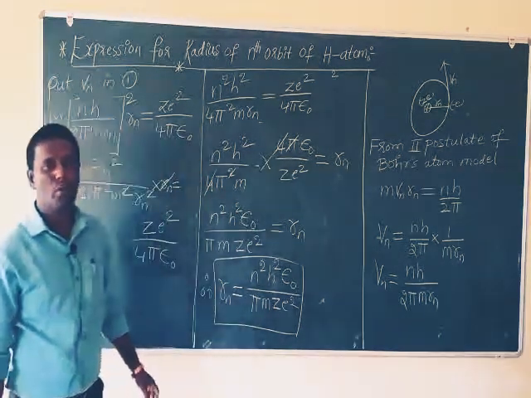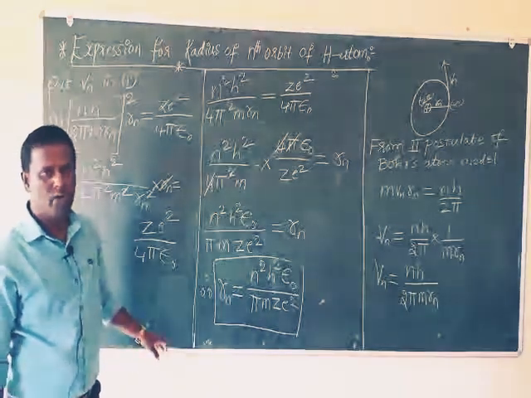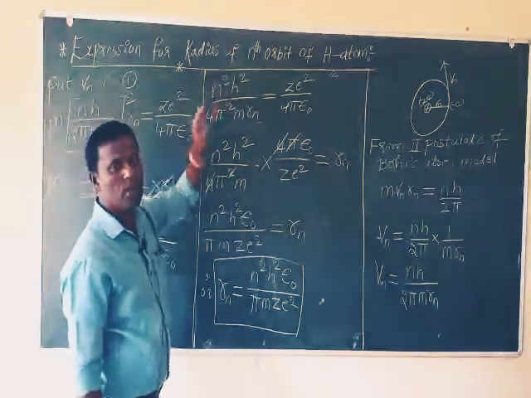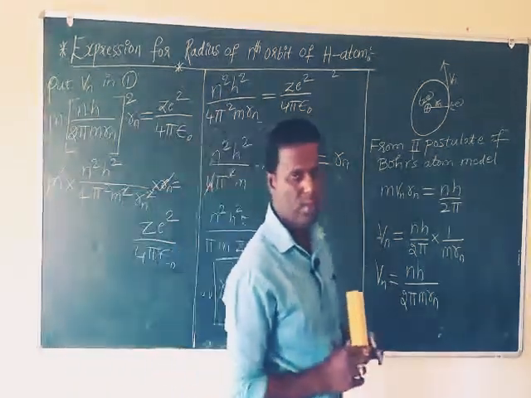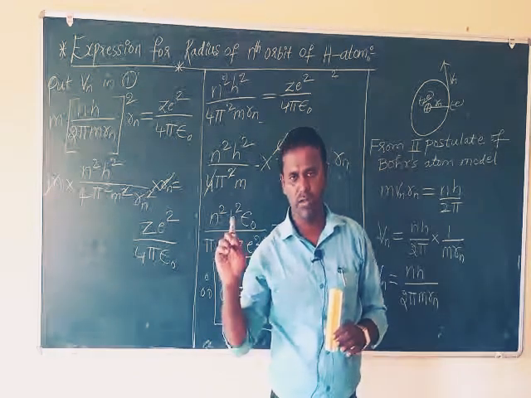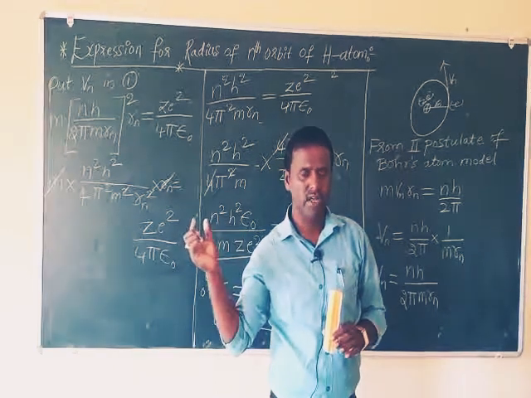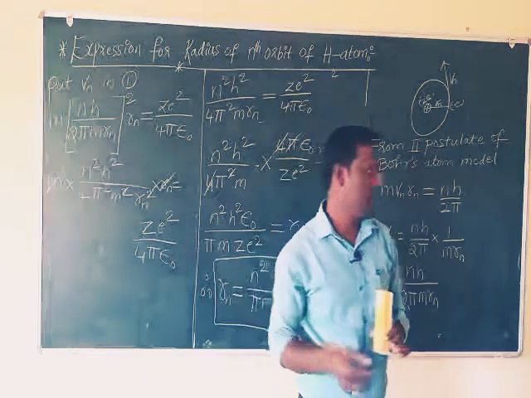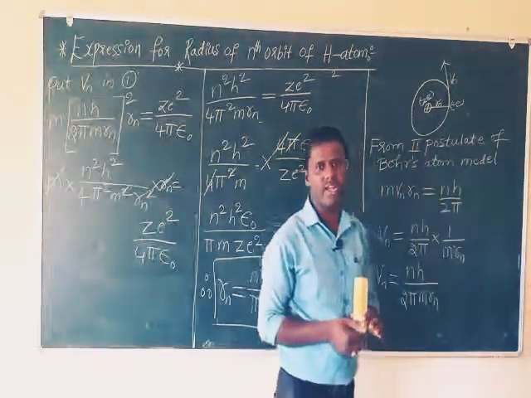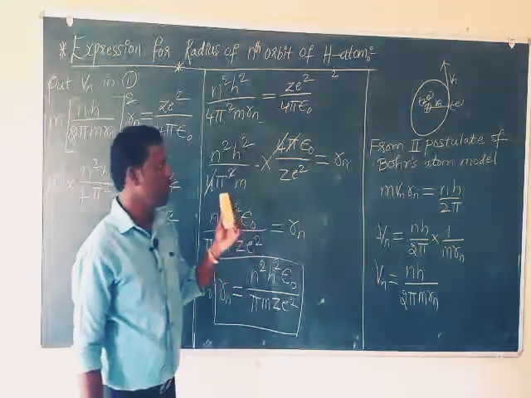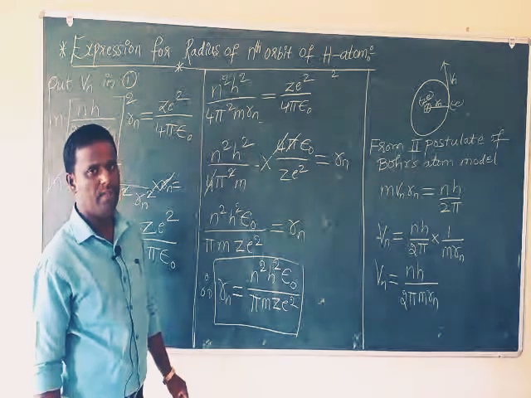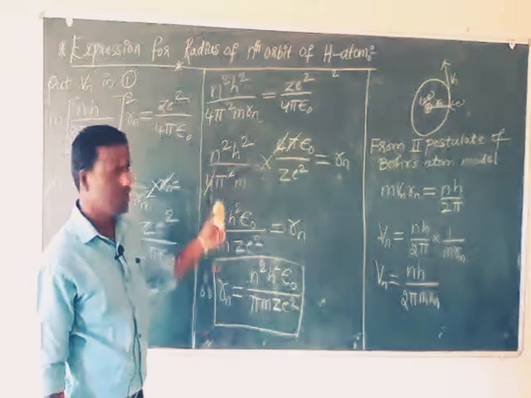First, from Bohr's first postulate, electrostatic force is equal to centripetal force. What is the formula for electrostatic force? We can use Coulomb's law: 1 by 4 pi epsilon into q1 q2 by r square. q1 is the charge of the nucleus, Ze, and q2 is the charge of the electron, e. So Ze square divided by Rn square equals the centripetal force m vn square by Rn. So from the first postulate, Fe equals Fc.